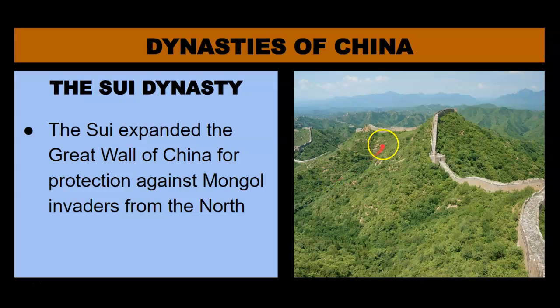Now, in the Middle Ages, under the Sui, they continued to build the Great Wall. So the Great Wall really began being built in the first century CE, and it really didn't finish until about the 10th century CE. So really, it was being built for nearly 1,000 years.